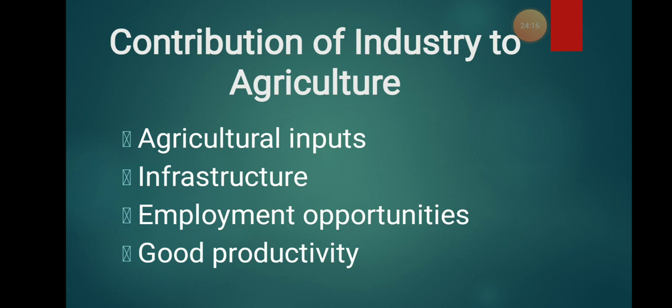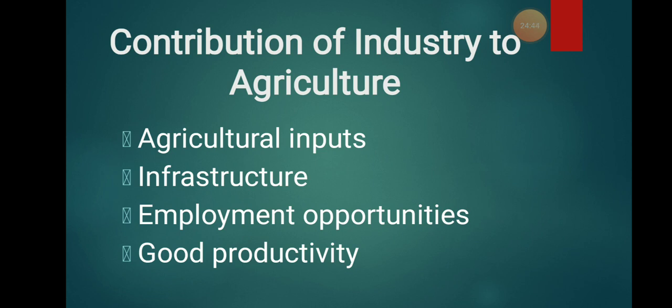And the last thing is good productivity. What happens when there are new equipments? As I told, there will be an increase in production, and at the same time an increase in the income of the farmers. But how will industry help? The farmers will think, I need to use new equipment for my land, I need to use new technology.